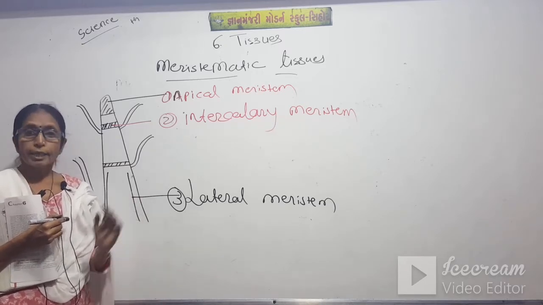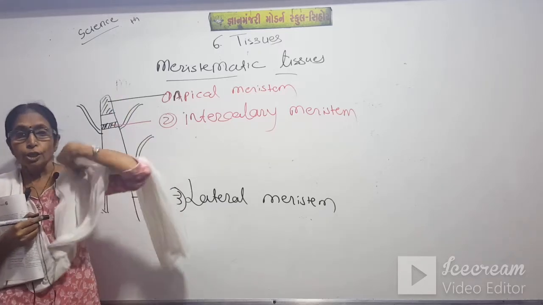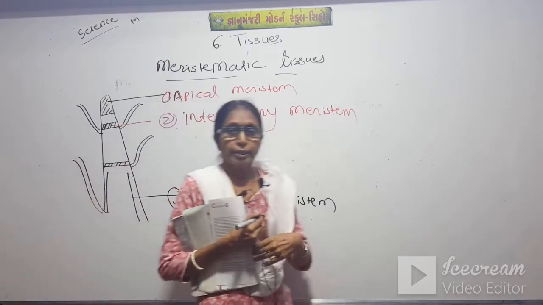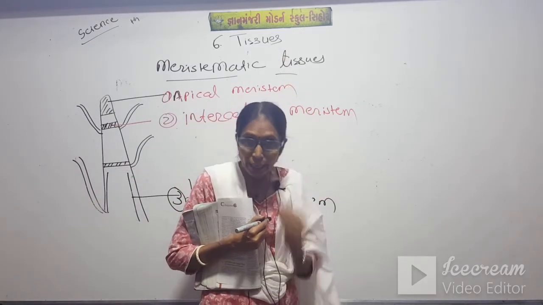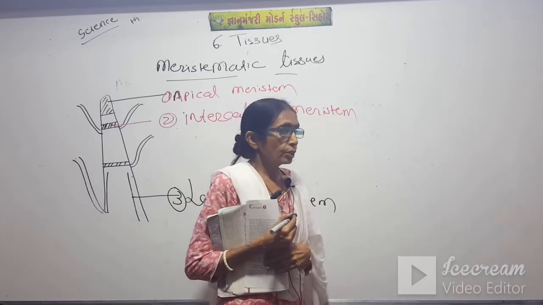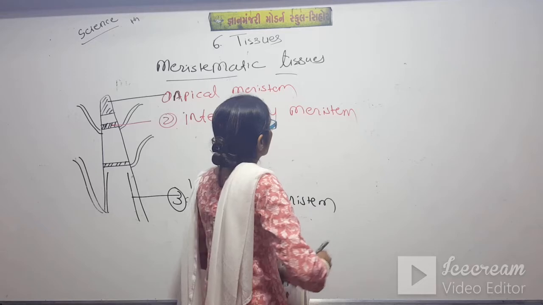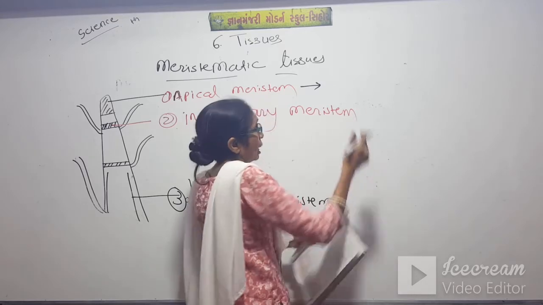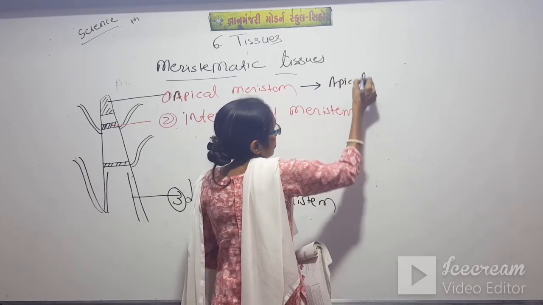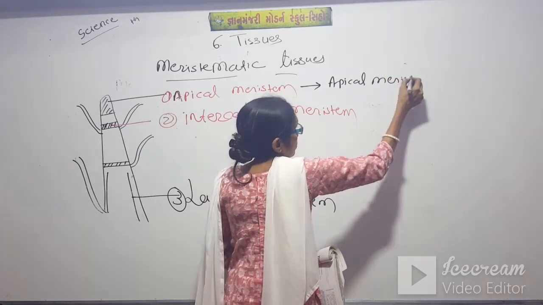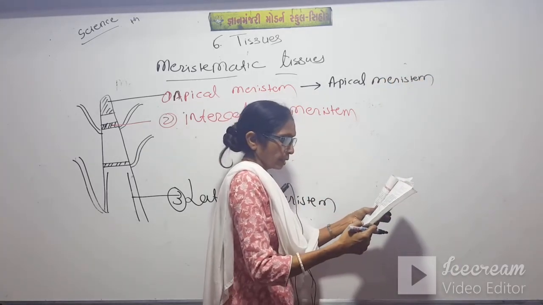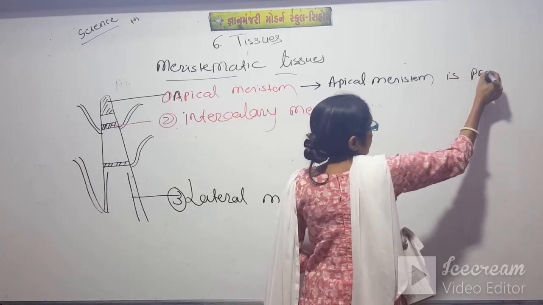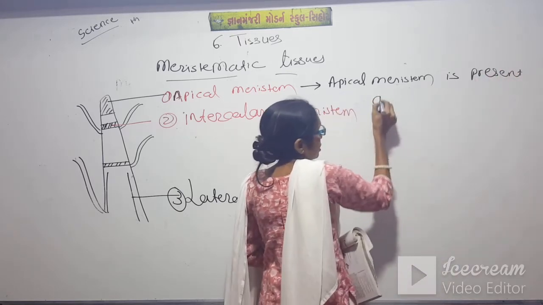So they are responsible for the growth. As their number increases, the height of the plant increases. So here I will write about apical meristem. Apical meristem is present at the growing tips.